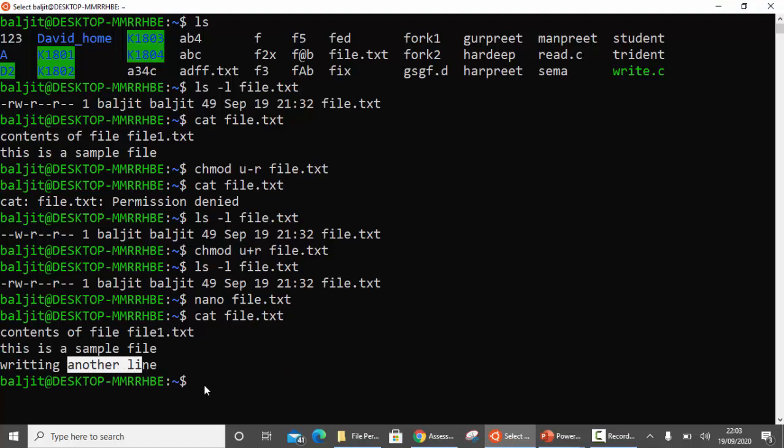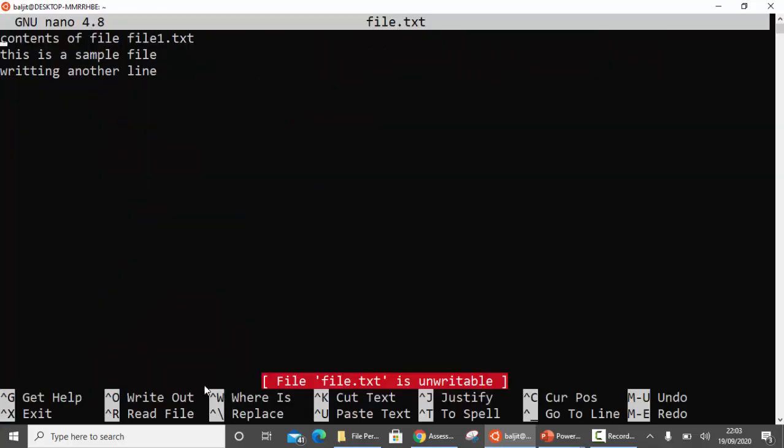Now let us suppose I deny the write for the user on file.txt. If I now try to open the file, it does open, but you can see here in red that file.txt is unwritable.